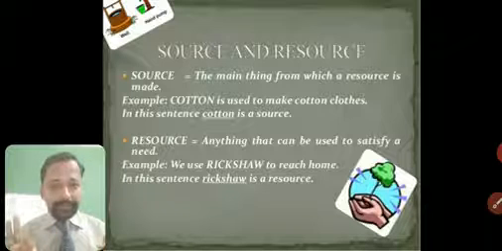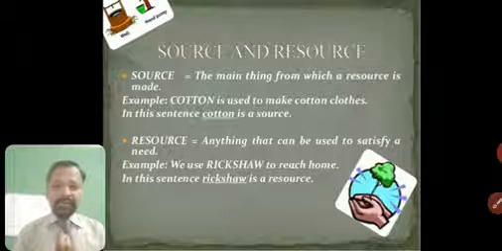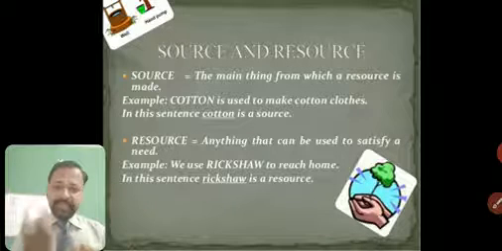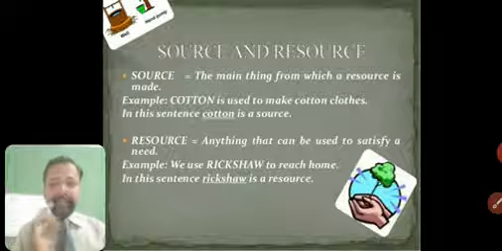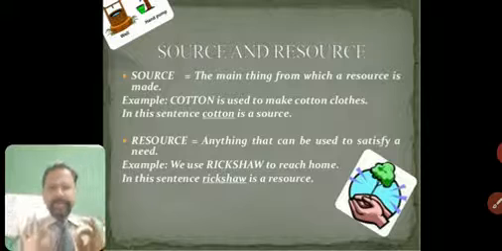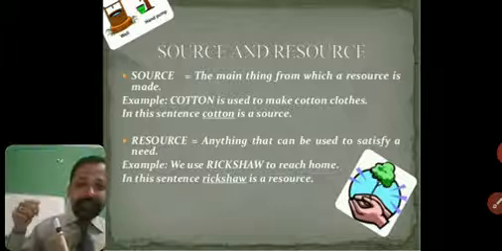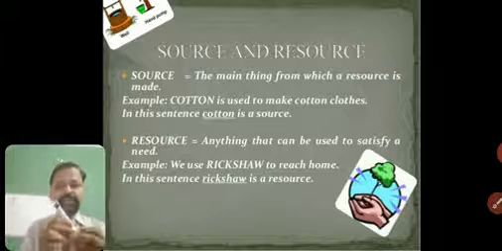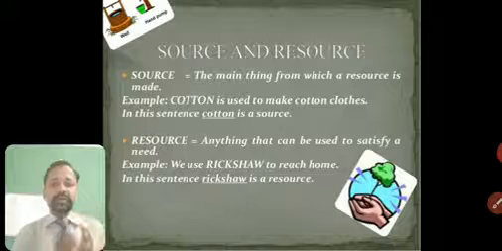So anything which satisfies human need is called a resource. Very simple. Understood? So anytime in this class, 8th class, if anyone asks you, either in examination or orally, to define resource, the simple definition is: anything which satisfies human need is called a resource. I think it's a very simple definition. If I use a marker, the whiteboard is there, you can see on the back, so this is a resource for me. Maybe this is not a resource for some other person, but it's a resource for me. So anything which satisfies my need is called a resource.